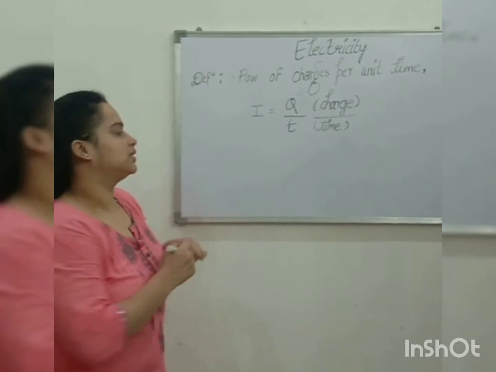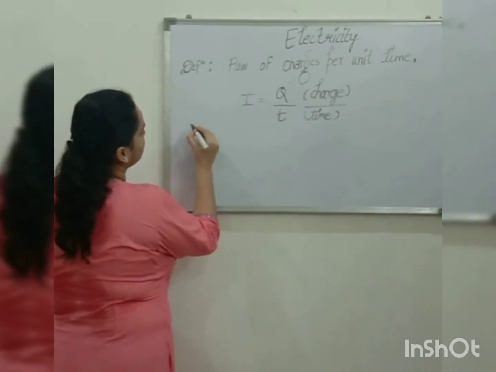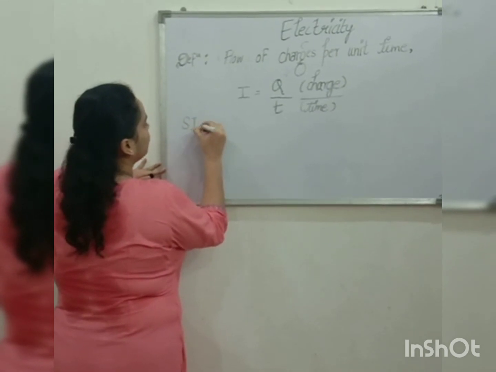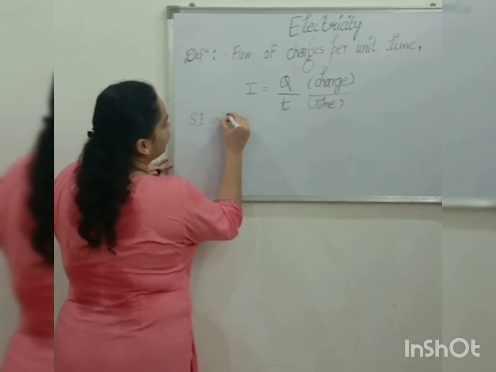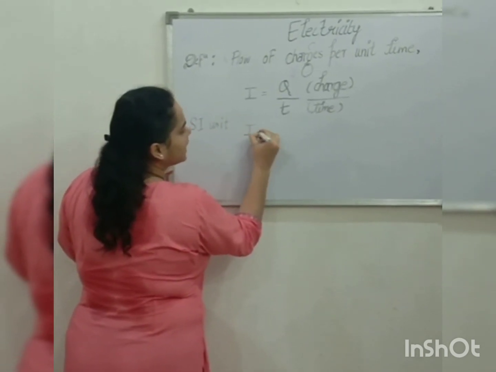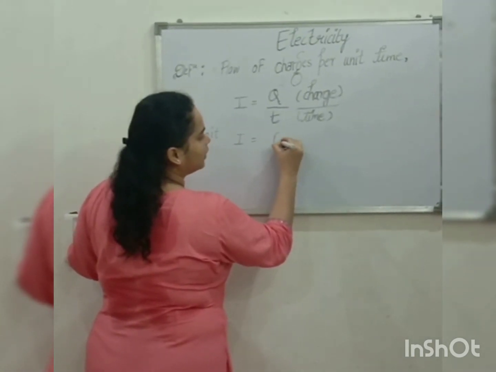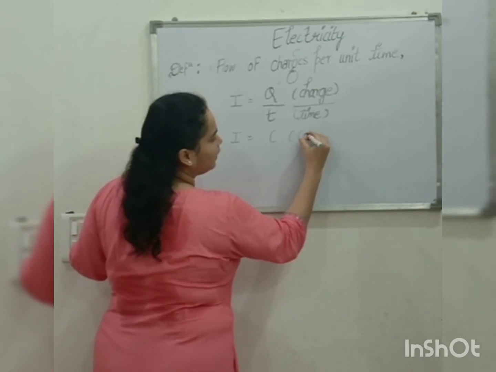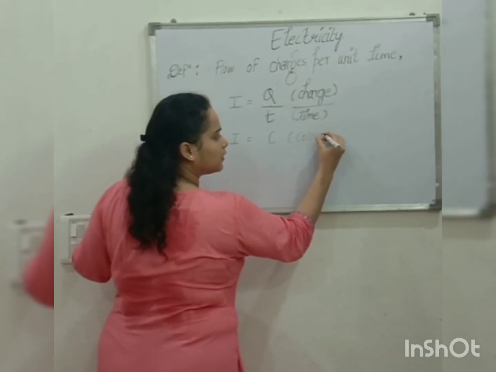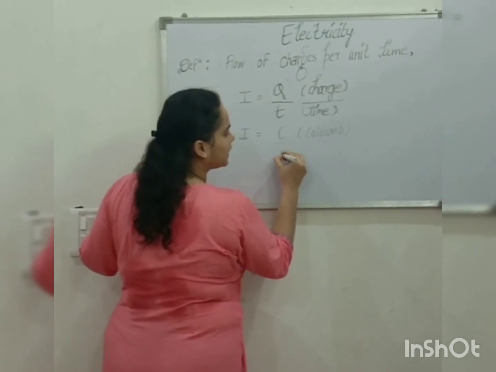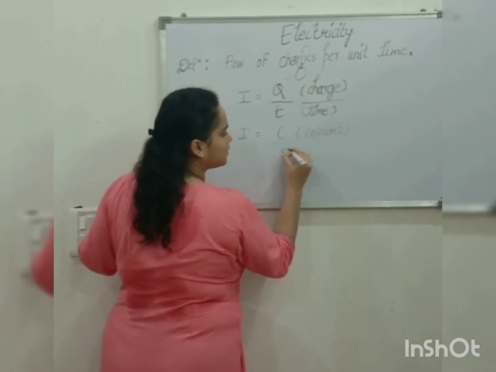Then what is the SI unit, the System International unit, of electric current? What is the SI unit of charge? It is Coulomb, represented by capital C. And what is the SI unit of time? It is second, which is represented by small s.